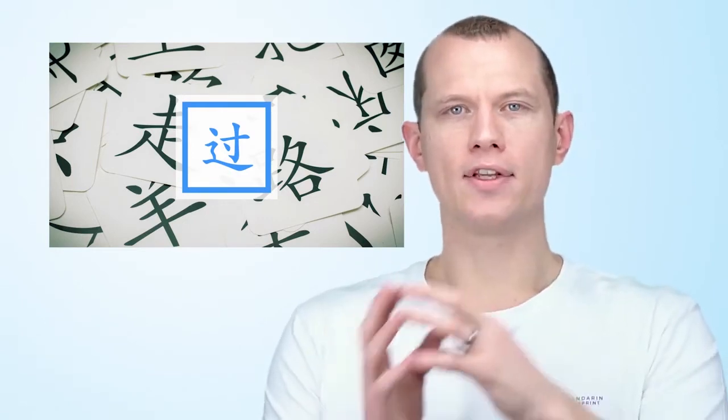Guo is a character that means a bunch of different things. We did a video on it a few years ago. This character has a bunch of different definitions depending on the context, but the specific context we want to look at is guo as an experience particle. You add this on the end of a verb, and it basically means you have experienced or done this before. It has happened before. So let's go through some example sentences.